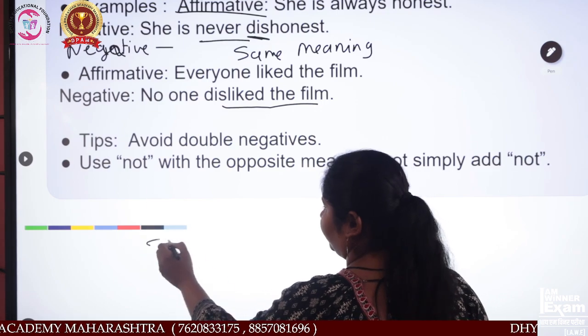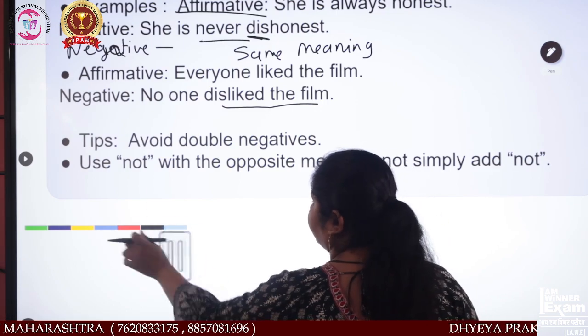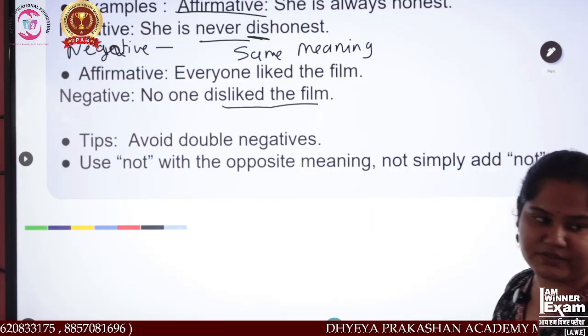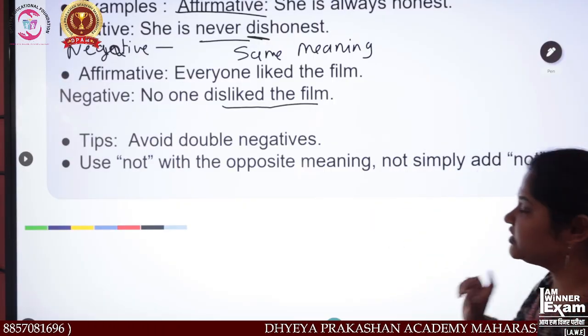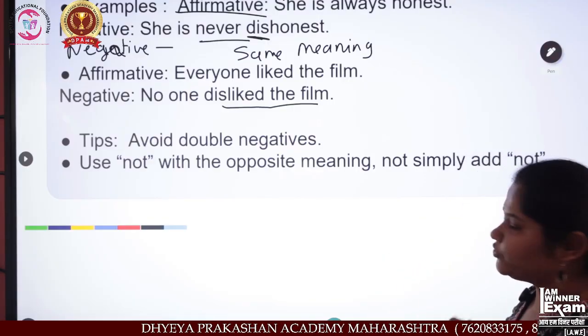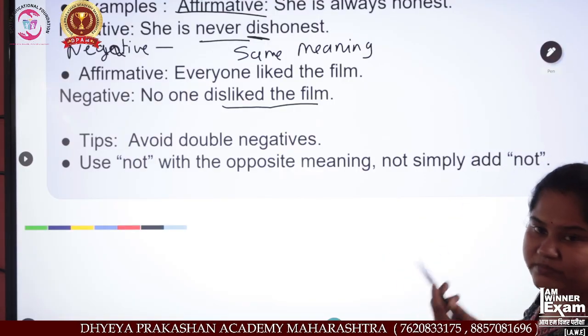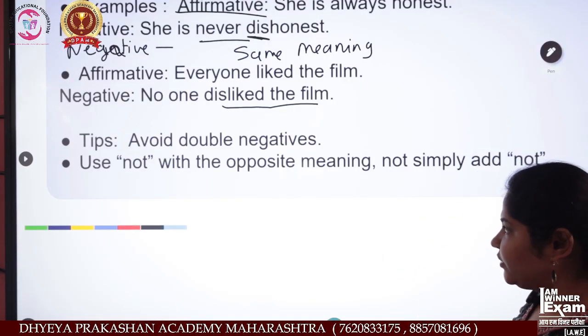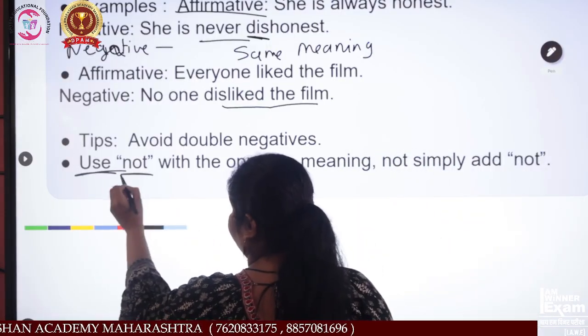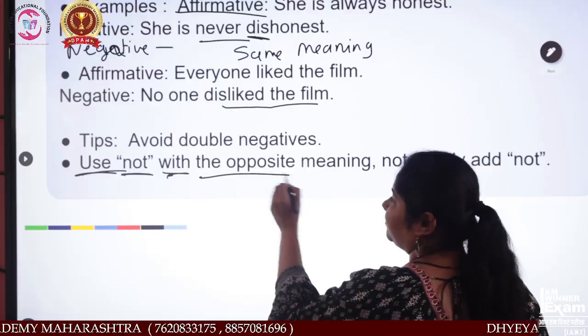See the tip I have given: the tip is to avoid double negatives. Okay, now the next one is important, and it is a very simple way to understand the transformation of a sentence. Using not, use not with the opposites.